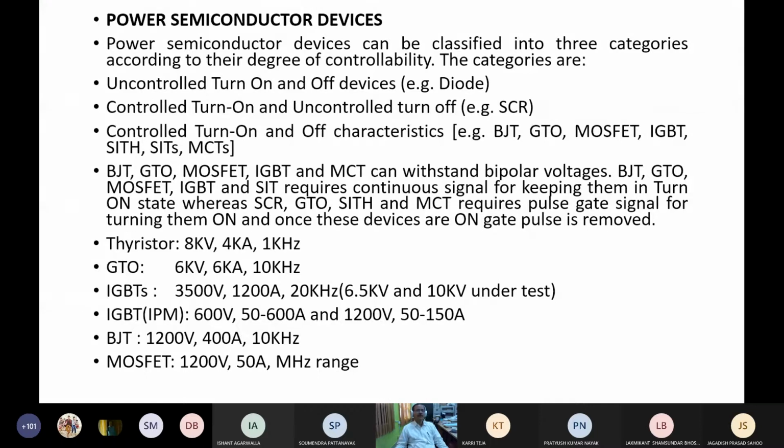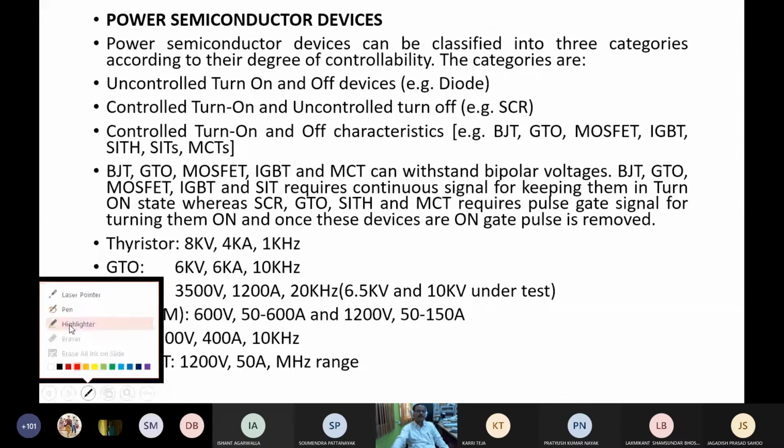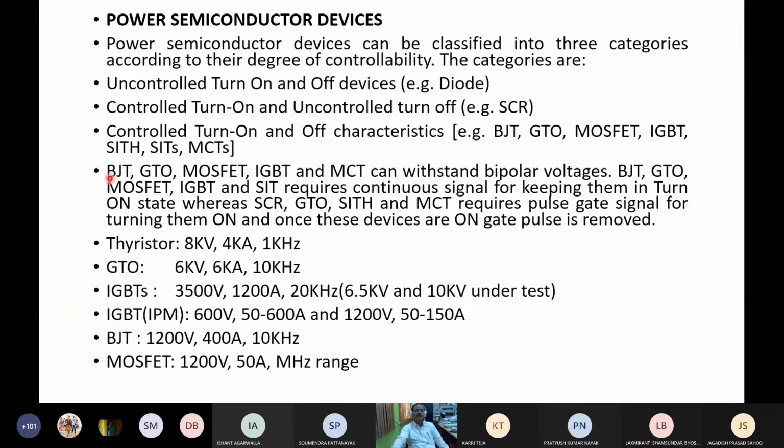These semiconductor devices are categorized according to their controllability. If you note down, power semiconductor devices can be classified into 3 categories according to their degree of controllability.